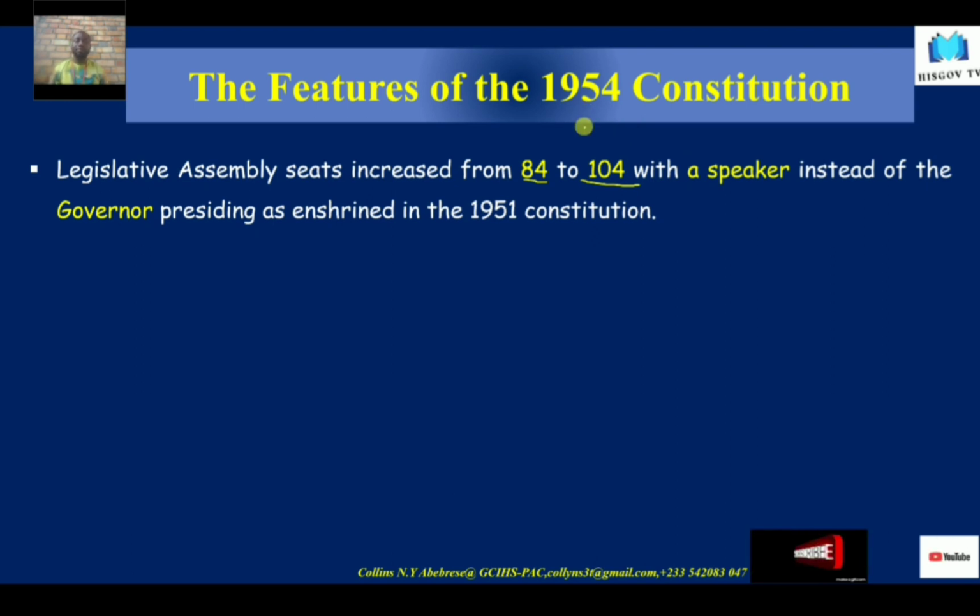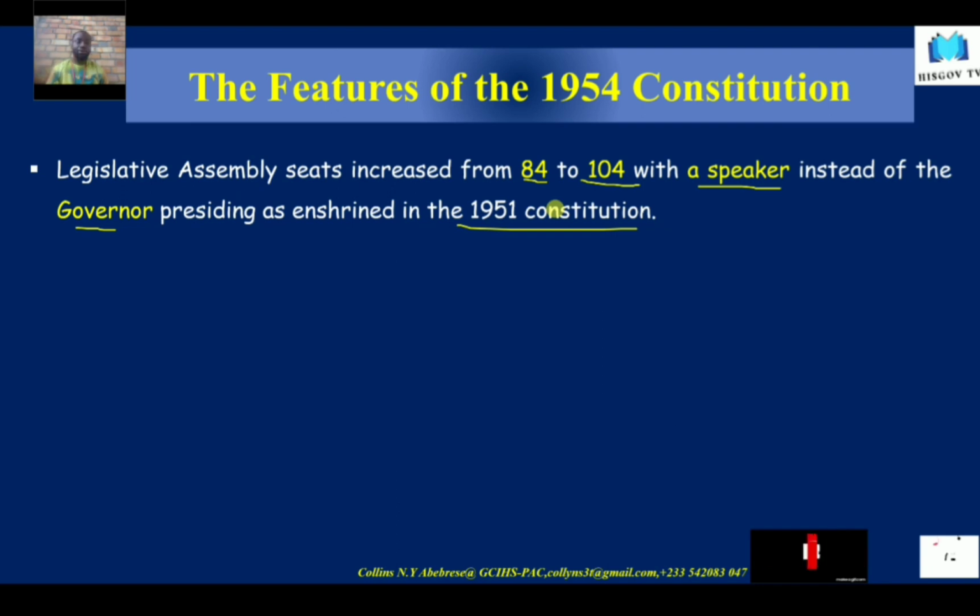So in Nkrumah's Constitution, the Legislative Assembly had 104 seats with a speaker, instead of the governor presiding as enshrined in the 1951 Constitution.